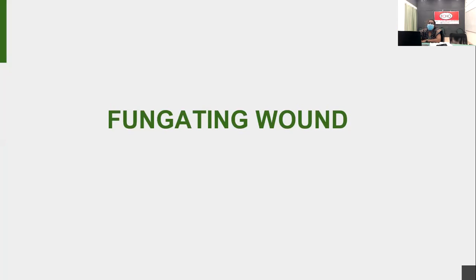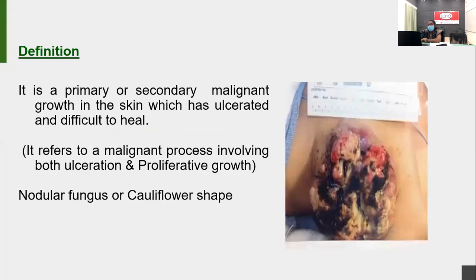So pressure ulcer is preventive and curative. If we are able to prevent the pressure ulcer, we can try to cure the pressure ulcer. And the fungating ulcer, we can't prevent and we can't cure. So that is the major difference between the pressure ulcer and the fungating ulcer.